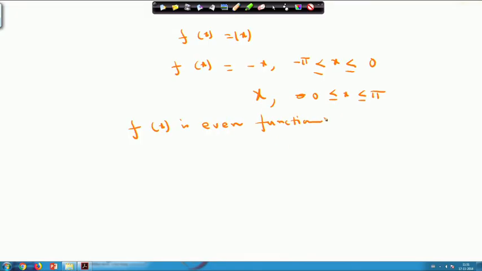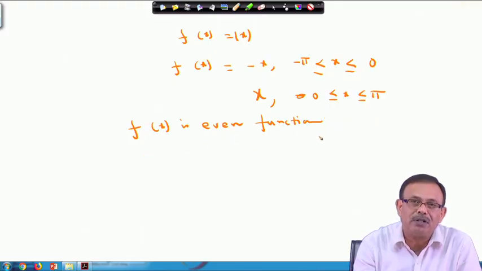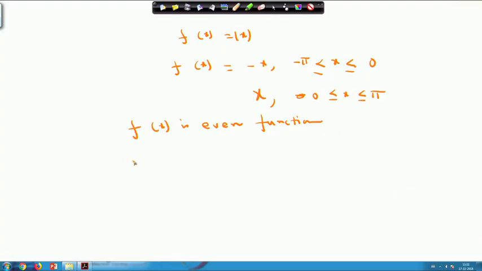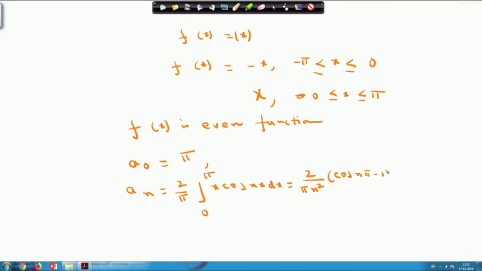So at the beginning, if I know f(x) is an even function, then I know even functions are expressed in terms of a cosine series only. So I have to calculate only a_0 and a_n. Your a_0 will be equal to pi if you just calculate it, and your a_n will be equal to 2/pi ∫ from 0 to pi of x cos nx dx. So your evaluation becomes easier: 2/(pi n^2) times (cos n pi minus 1). This value changes depending upon the value of n.